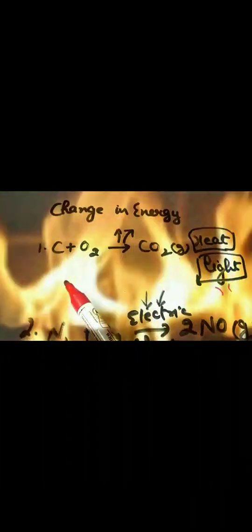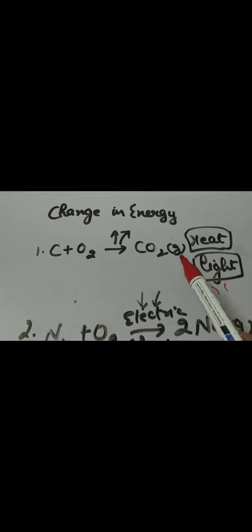For example, when carbon reacts with oxygen, heat is released and carbon dioxide gas is formed. It is an exothermic reaction. And second one, when nitrogen and oxygen gases mix together and an electric spark passes through it, it forms nitric oxide. This reaction in which heat or light is absorbed, we call it an endothermic reaction. So, exothermic and endothermic, these two terms we use when there is change in energy.